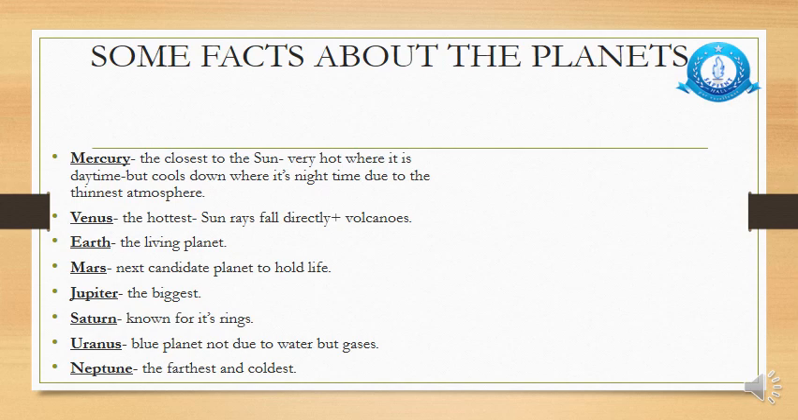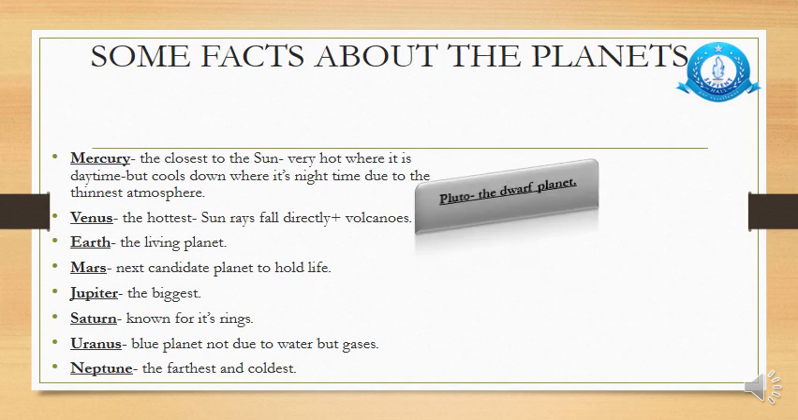If you talk about planet Earth, it is the living planet. Planet Mars is the next candidate planet to hold life. Jupiter is the biggest, has the strongest gravity. Saturn is known for its rings. Uranus is known as the blue planet. It's not because of water, but gases which give it blue color. Planet Neptune is the farthest, and that is why it is the coldest planet of the solar system.